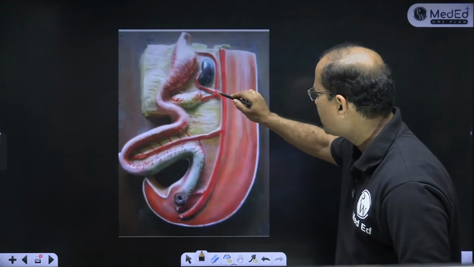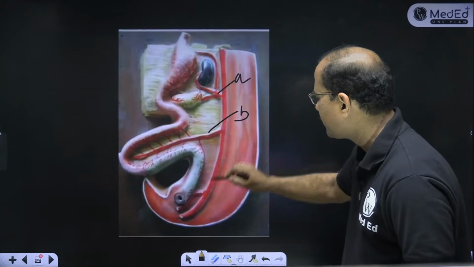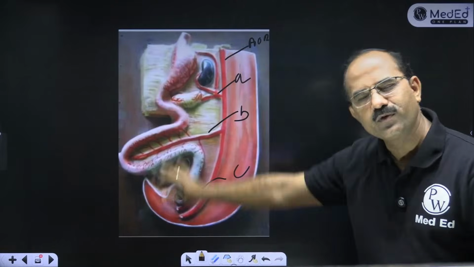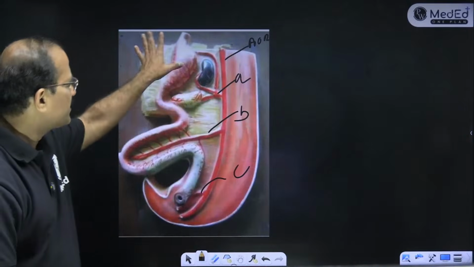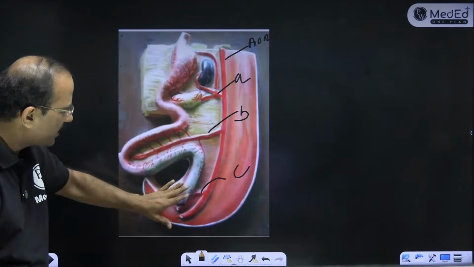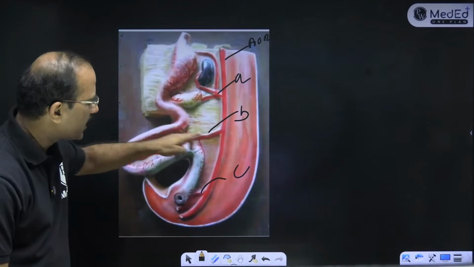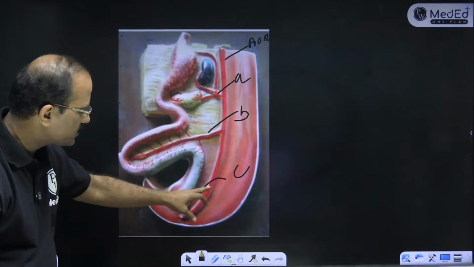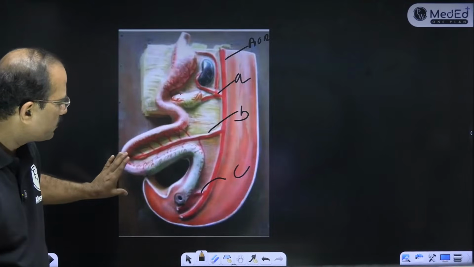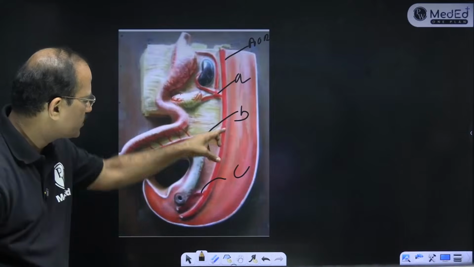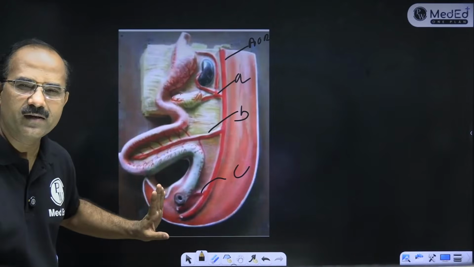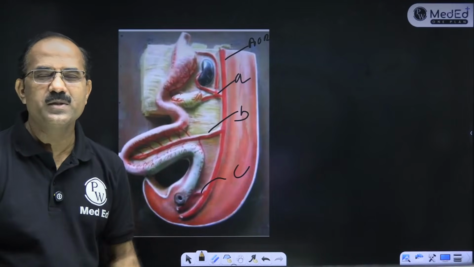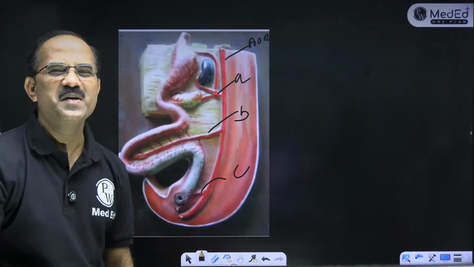Come on, बच्चों. Identify this A, identify this B, identify this C. This is the aorta. ये है अपना aorta. See, this is a beautiful model. बहुत अच्छा model है ये. ये foregut है, ये midgut है, ये hindgut है. So ये aorta है. These are the ventral branches of abdominal aorta. This is the celiac trunk. That's the superior mesenteric artery. That's the inferior mesenteric artery. This is the loop of midgut. हाँ, and that फिर rotation होता है. The superior mesenteric artery: ये है pre-arterial, ये है post-arterial segment. And then you have to know about the rotation of gut. Fine. I am just helping you to identify the model. ठीक है, बाकी सब थ्योरी है.